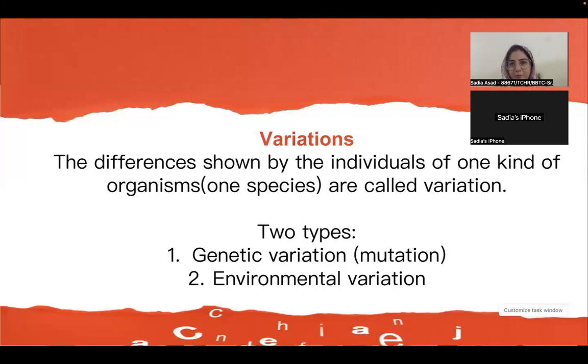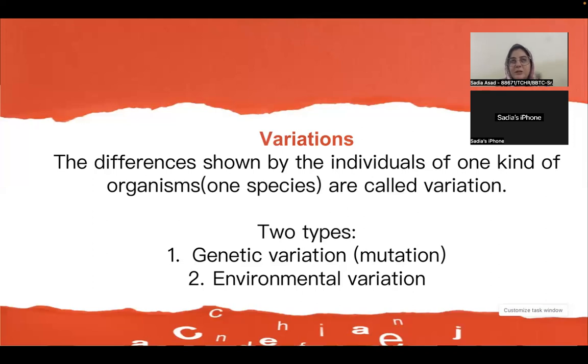So we have two types of variation. The first one, as we discussed earlier, is genetic variation, which is in most cases caused by mutation of the genes, and they are inheritable. They are passed on to the next generation from parents to offspring, right? We also call it genetic recombination as well.